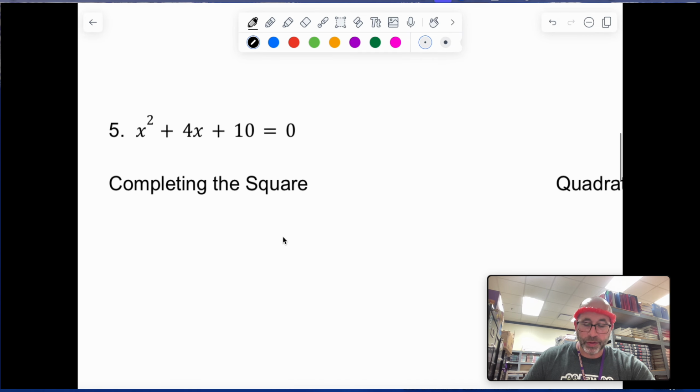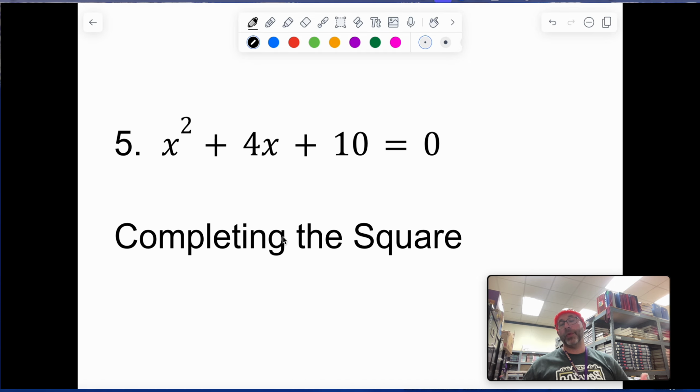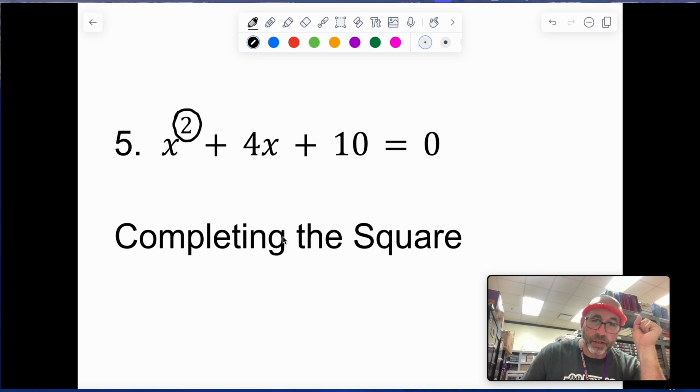Two more things I want to do with you are completing the square and the quadratic formula. I want to show you what this actually looks like and why we have imaginary answers. This square that we see right here tells us that there's supposed to be two answers for this problem.